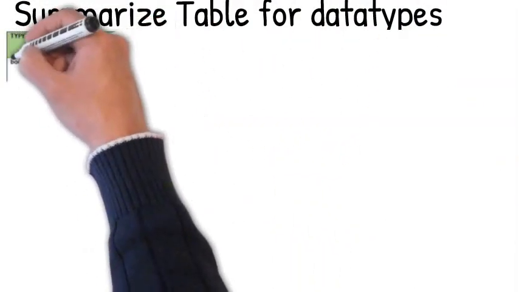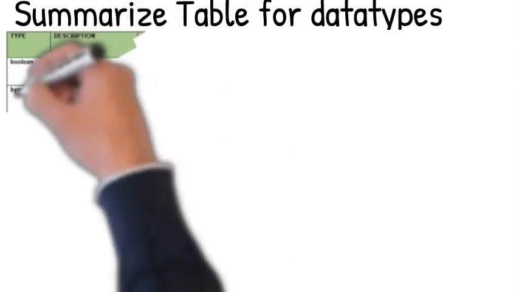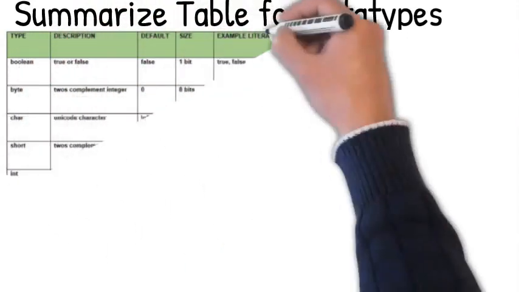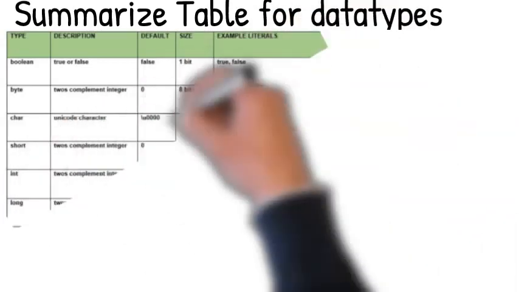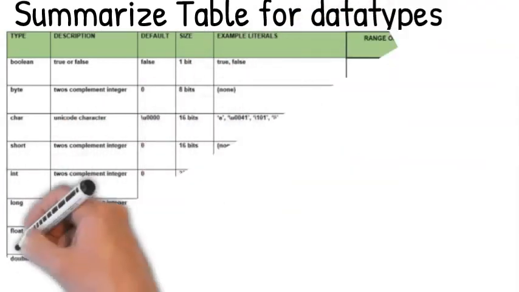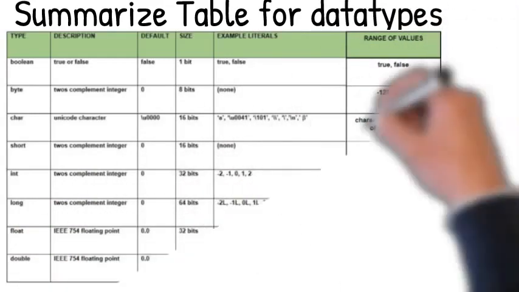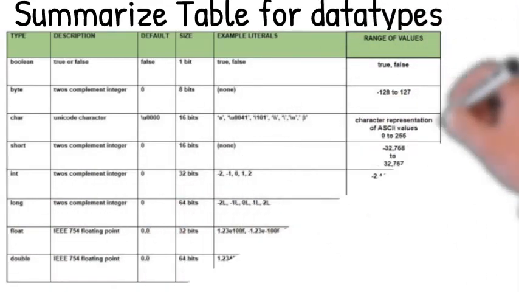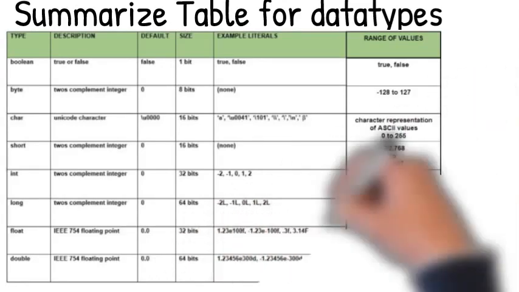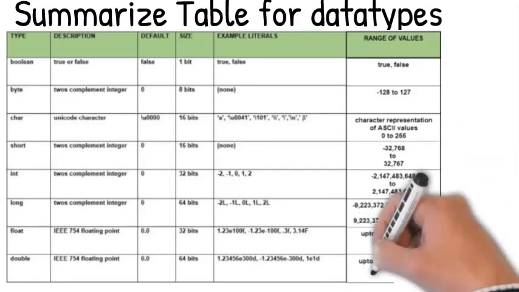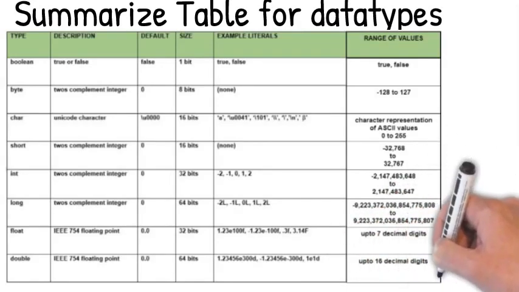Now we have a summarized table for the data types. In this we have different types like boolean, byte, char, short, int, long, float, double, and the description is given along with it. For boolean it is true or false, for byte, short, int, long it is two's complement integer, and for float and double it is IEEE floating point. Default values are given, and sizes, examples and ranges we have also discussed. So it is a summary of the types.